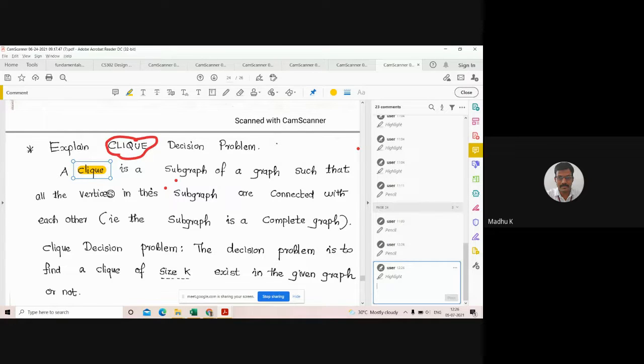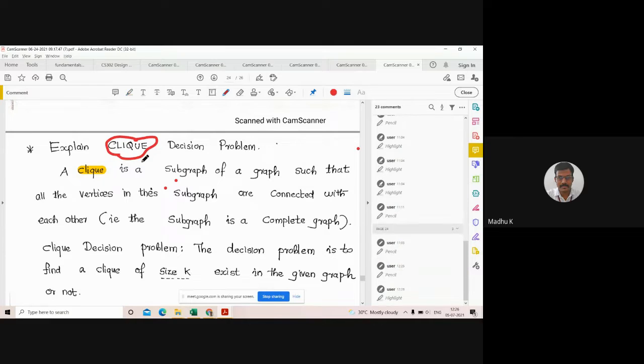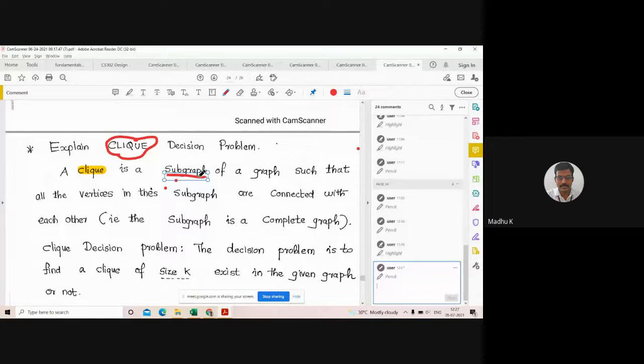This is the definition of a Clique. A Clique is a subgraph. We know what a graph and a subgraph are.